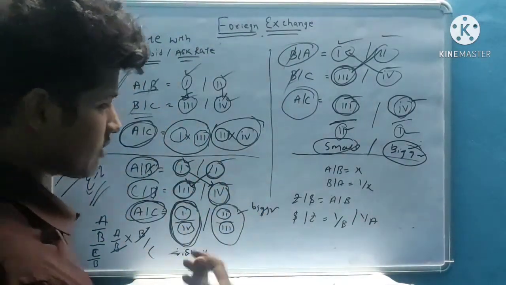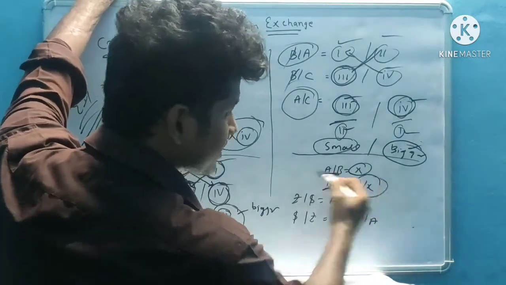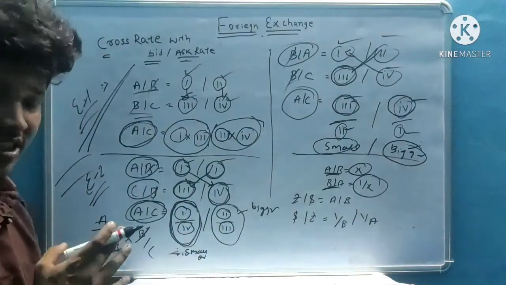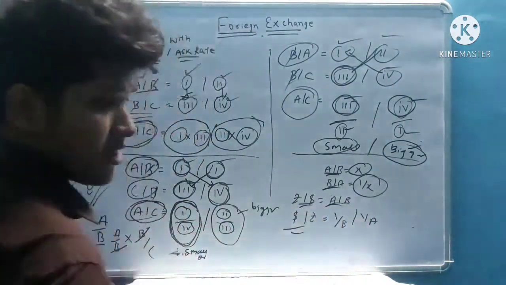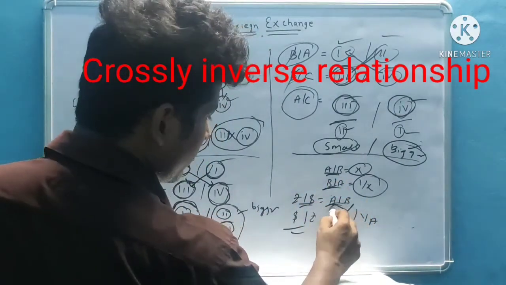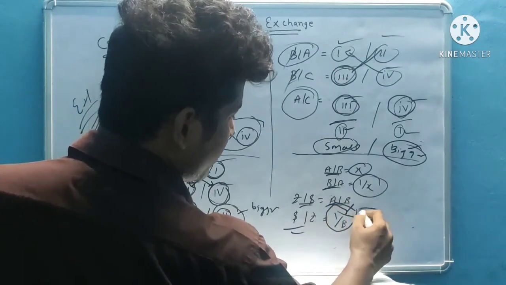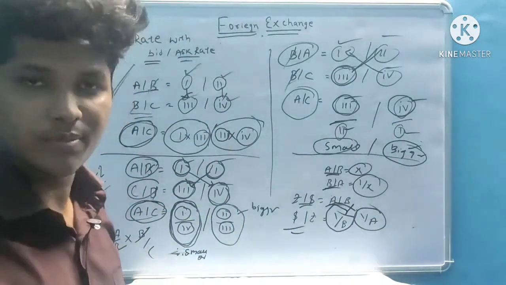Okay, another common sense is, if a by b is given as x, b by a is equal to 1 by x. Okay, exact inverse relationship. If rupee by dollar is A by B, dollar by rupee is not 1 by A, 1 by B. It is inverse: 1 by B, 1 by A. Okay, you should remember it like this. Okay, now the basic concept is